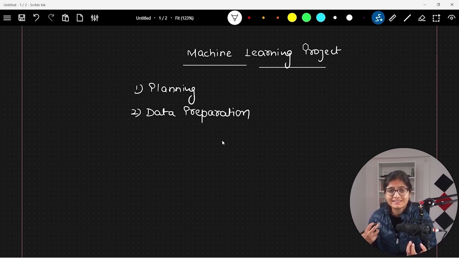We check the multi-collinearity in a given data set which is available to us. All these things and the imputations corresponding to that will happen in this phase.